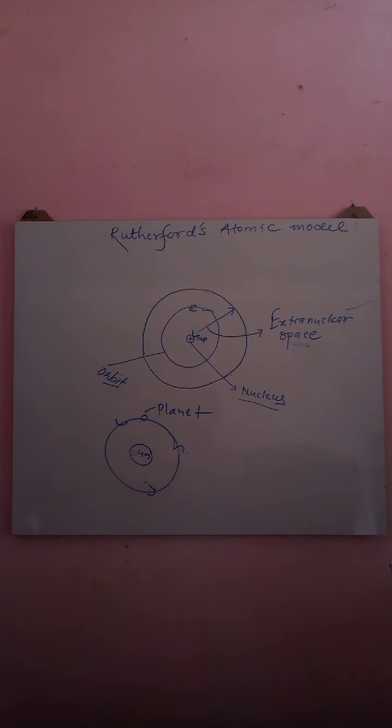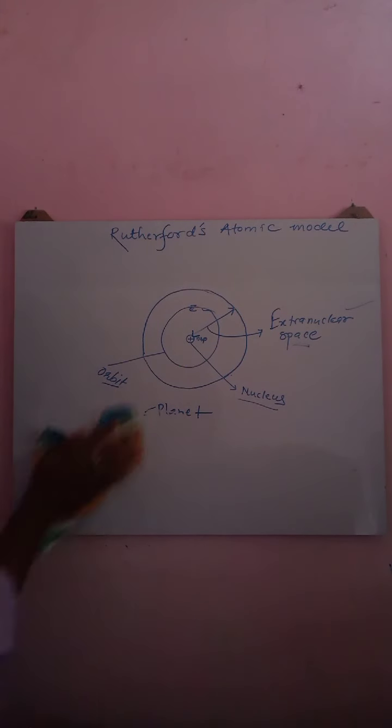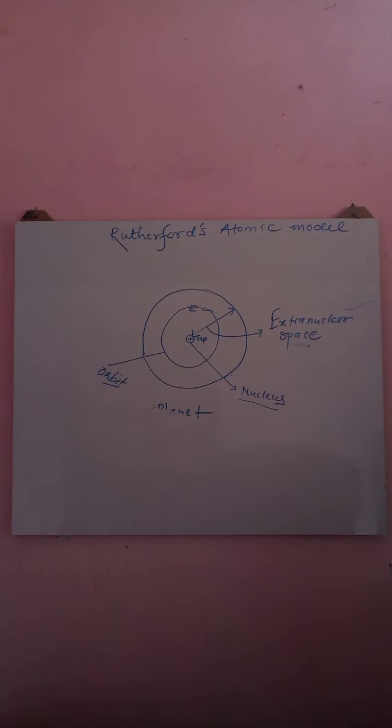He also told that when electrons revolve around the nucleus in a closed circular path called an orbit, the force of attraction between negatively charged electrons and the positively charged nucleus is counterbalanced by the centrifugal force acquired by the revolving electrons.